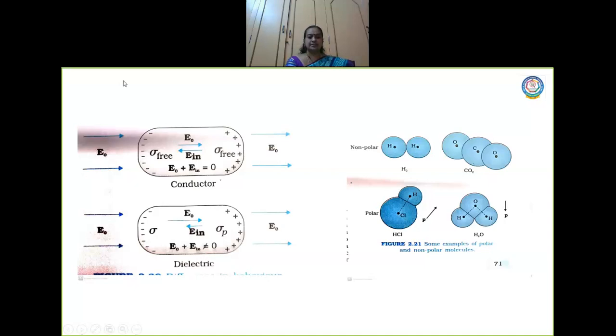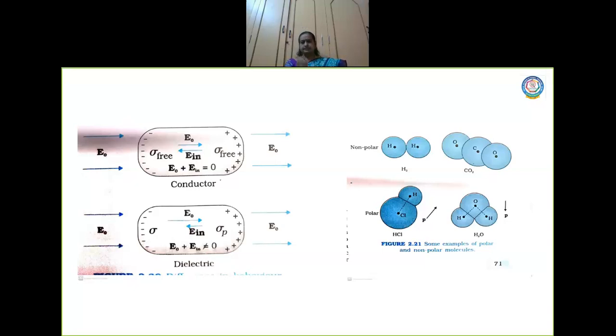Look at this first diagram. Now the electric field is given outside. That is E naught, see here, E naught, from left to right. Now this is a conductor. As soon as an electric field is given, an induced electric field is produced inside the conductor. Now look at the arrows: both arrows have equal magnitude and opposite direction, that's all. So at a certain time, the sum of the electric fields becomes zero and the net electric field is considered to be zero inside a conductor. This is what we discussed yesterday.